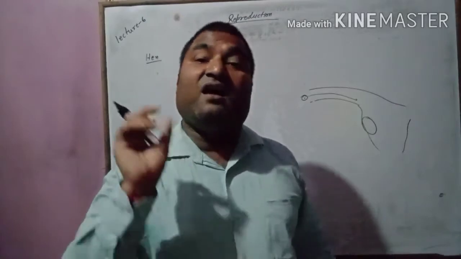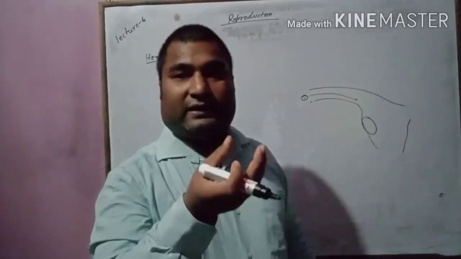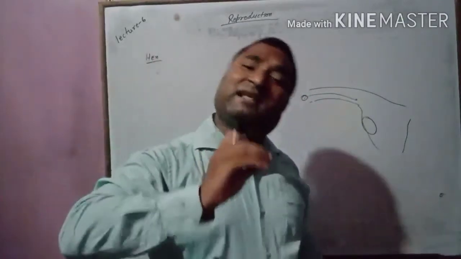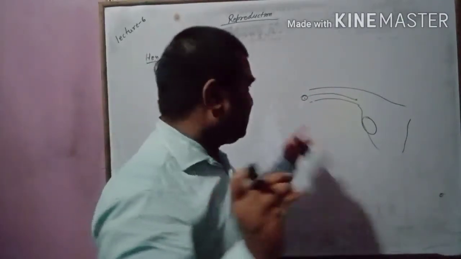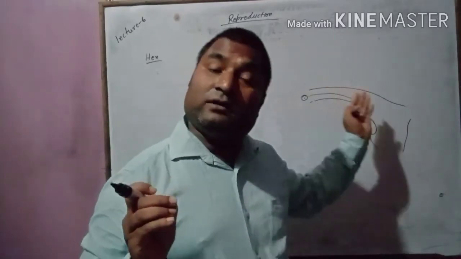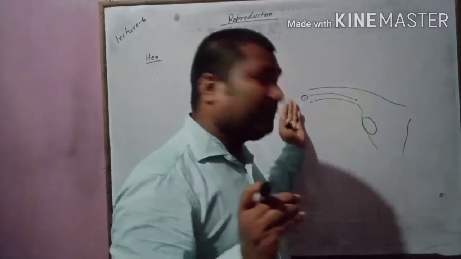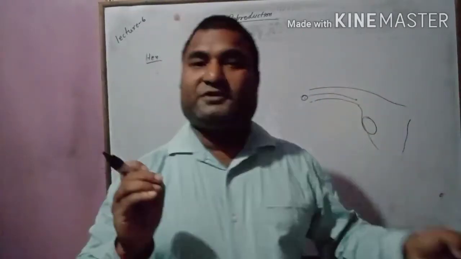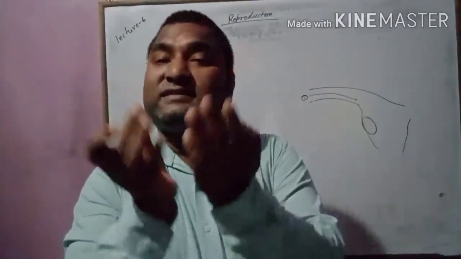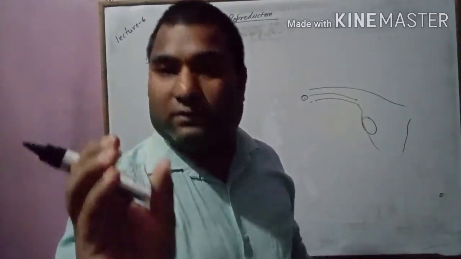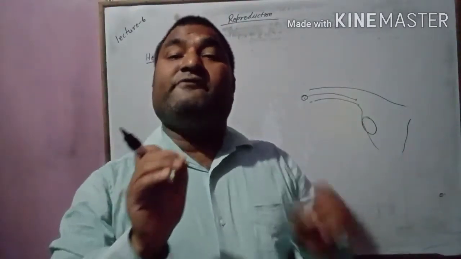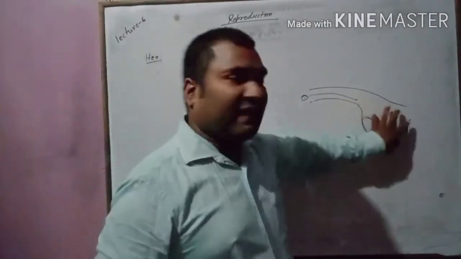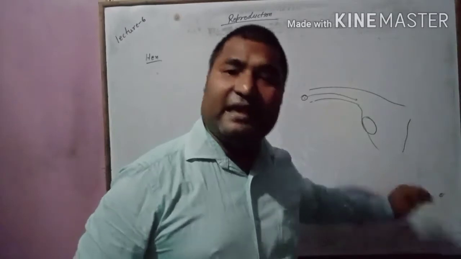Once a hard shell is developed, you see the hen's egg, the white colored hard shell, inside it also there are many layers. So when the fertilized zygote starts traveling down the oviduct towards the uterus, many layers start developing around the embryo, and when a hard shell gets developed around it, the hen will lay the egg.